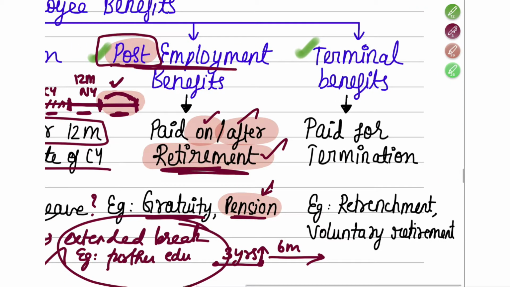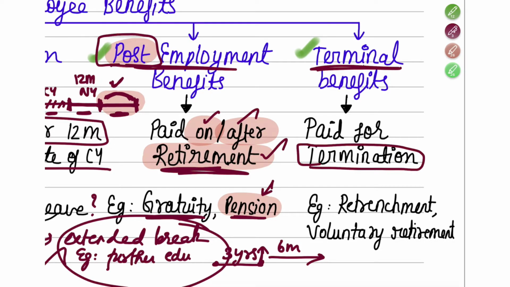Okay. And finally, the fourth type of employee benefit is terminal benefits. So terminal benefits means it is paid for termination. That means retirement here means the employee by himself is leaving the organization and going off. Termination means the entity is throwing him off. Here he himself is not going, the entity is throwing him off.